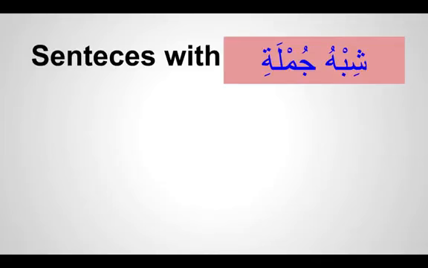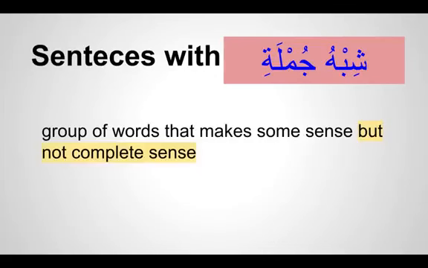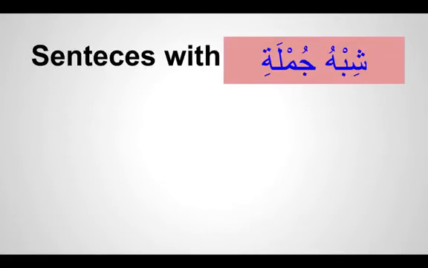If you remember what we said about sentences, it's a group of words that makes sense. However, there are certain groups of words which come together but don't make complete sense. This is what we call in English a phrase or a fragment. So let's give you some examples.